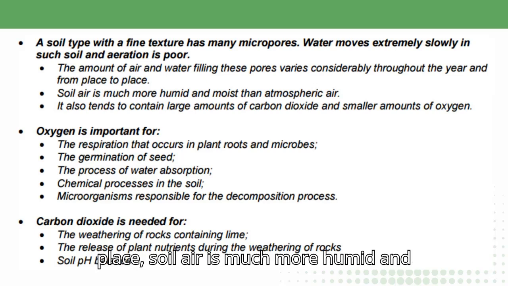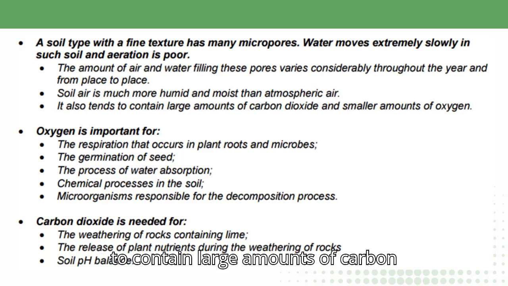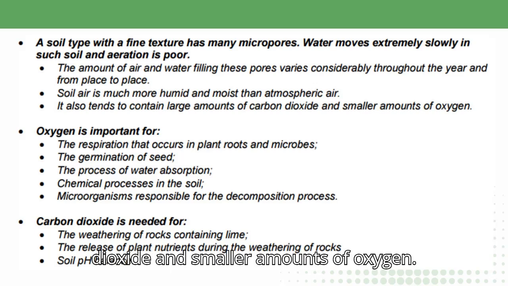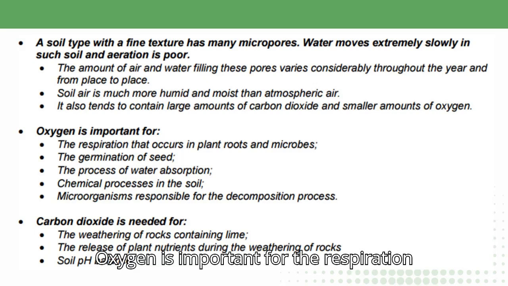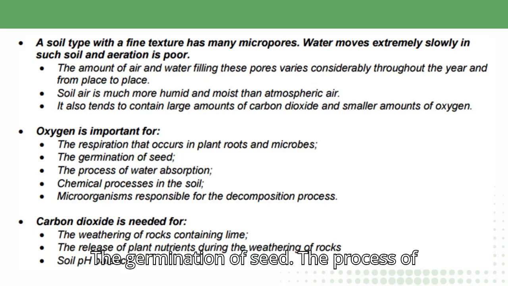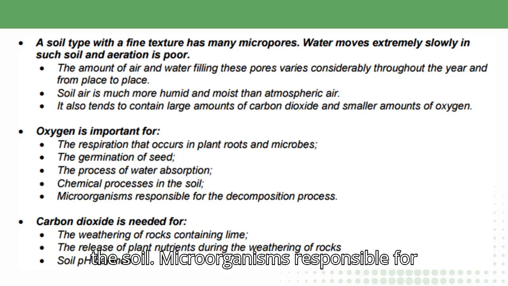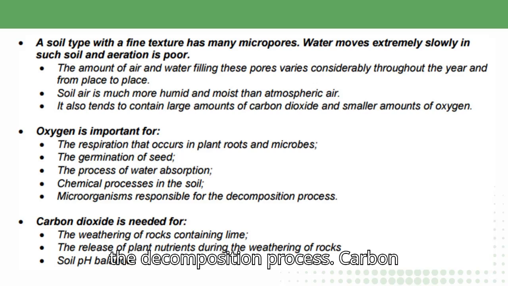Soil air is much more humid and moist than atmospheric air. It also tends to contain large amounts of carbon dioxide and smaller amounts of oxygen. Oxygen is important for the respiration that occurs in plant roots and microbes, the germination of seed, the process of water absorption, chemical processes in the soil, and microorganisms responsible for the decomposition process.